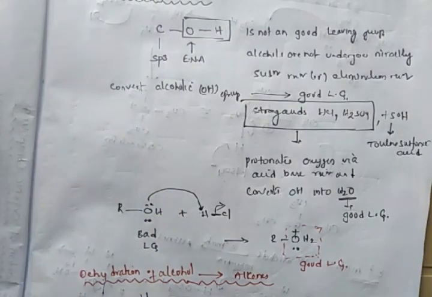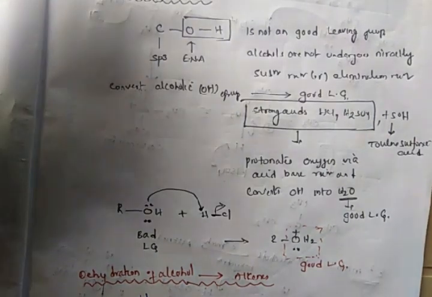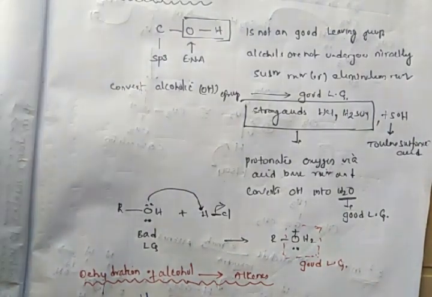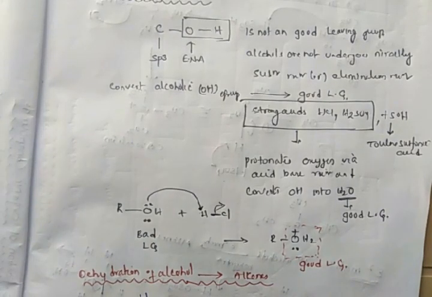We have to convert this bad leaving group OH into a good leaving group by treatment with strong acids like HCl, H2SO4 and toluene sulfonic acid. Whenever you treat these alcohols with strong acids like HCl or H2SO4, the oxygen atom in the alcohol will be protonated.